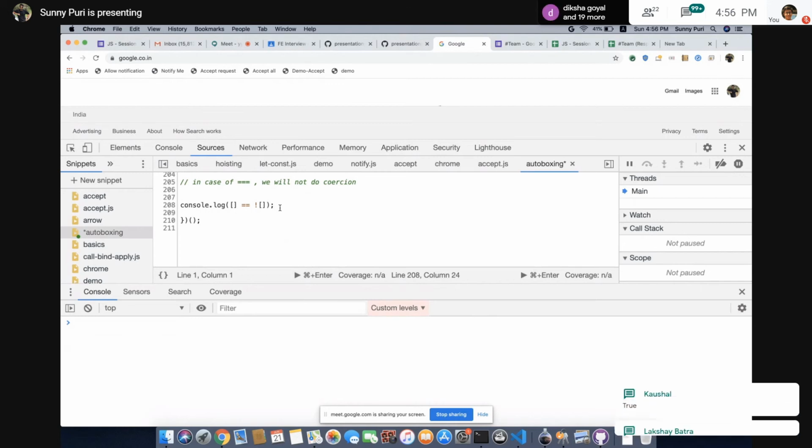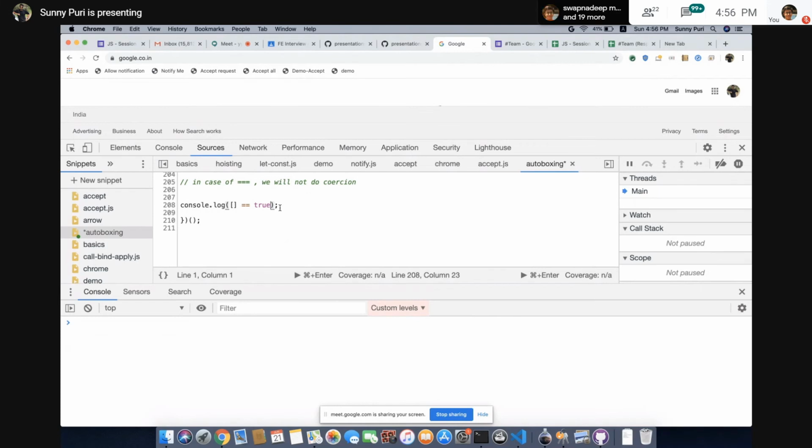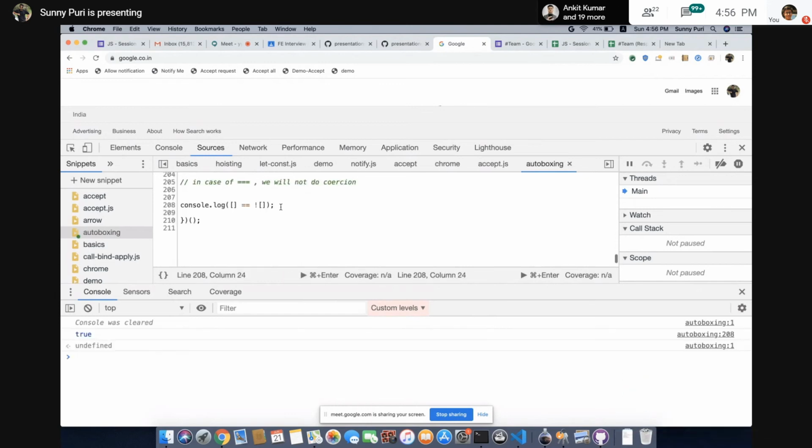True. Okay, we have true, Boolean and array. Boolean and array, what will happen? Both will convert, Boolean will convert to number, and this object will convert to a number. Guys, wait. It's not false. See, true is coming.